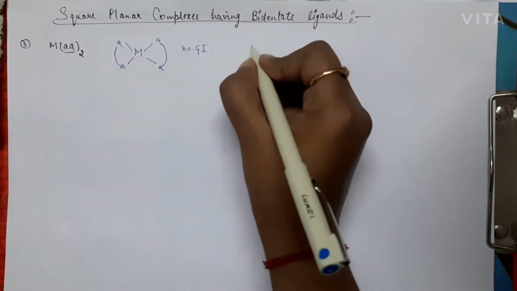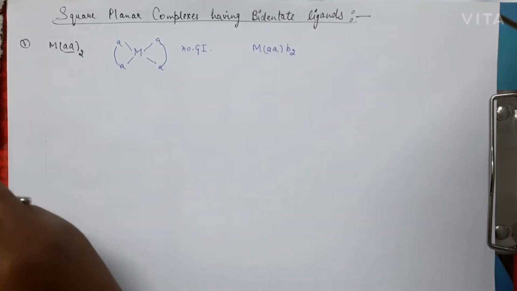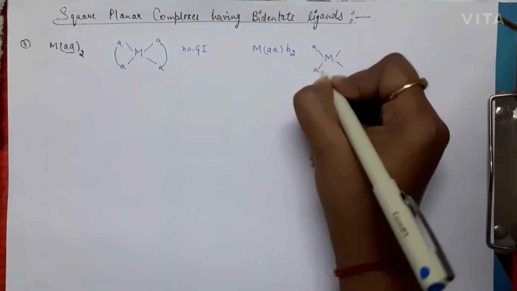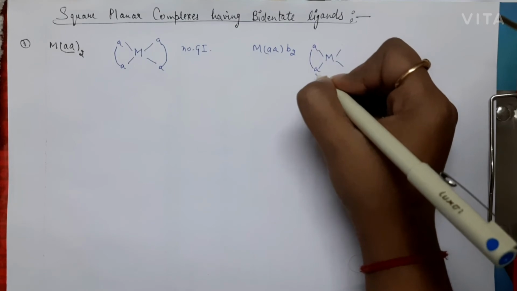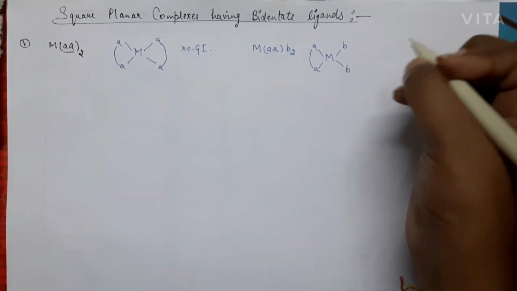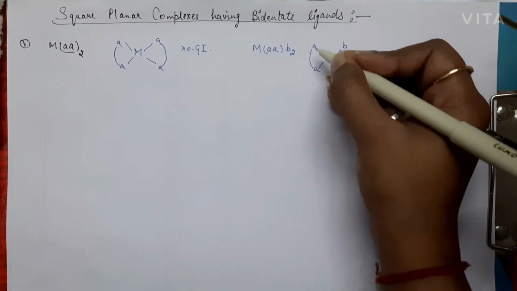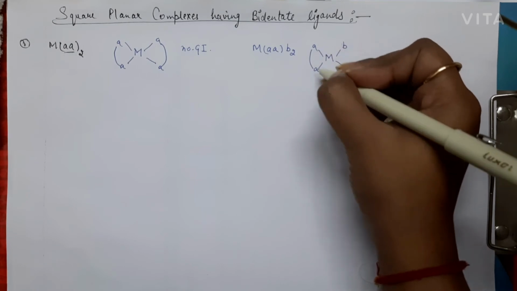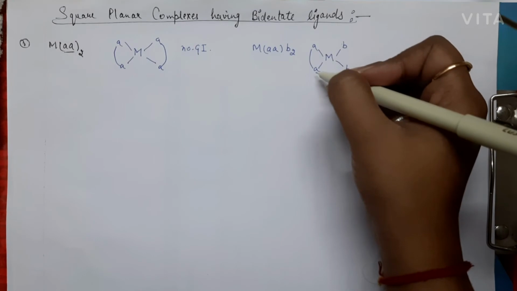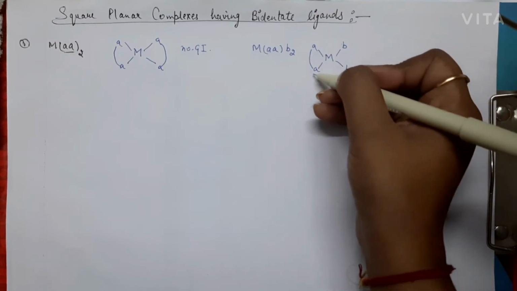Similarly for the case of MAAB2, if we have MAAB2, then the bidentate ligand is going to remain cis, as I have told you earlier, and these two B will occupy these positions. These two B could occupy trans positions if there was not this bidentate ligand. But the bidentate ligand occupies cis positions only and not trans positions, so B cannot shift to this position.